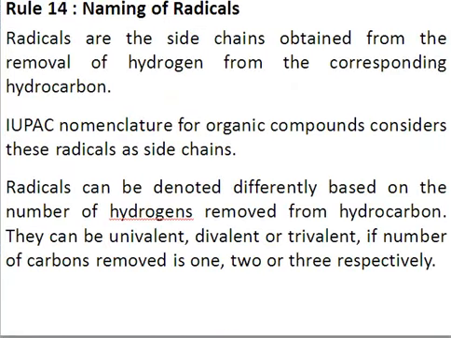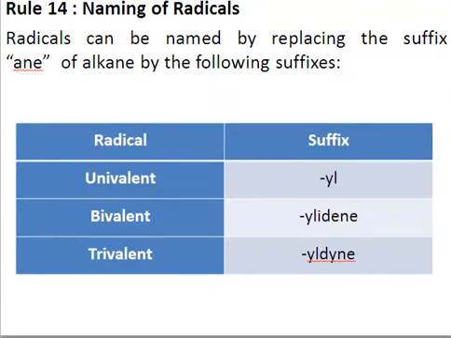Here is the rule number 14, naming of the radical. So the radical, as you know, is what's left behind if we remove a hydrogen from a hydrocarbon, right? And radical names end with -yl or some other suffix depending on how many of the hydrogens have been removed here. So this is a certain table which will be helpful for you in order to decide which suffix for the radical you will use, right?